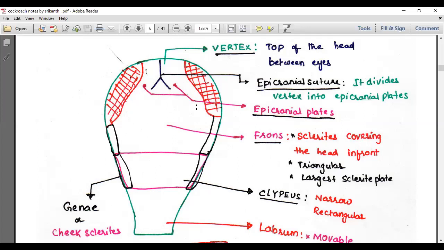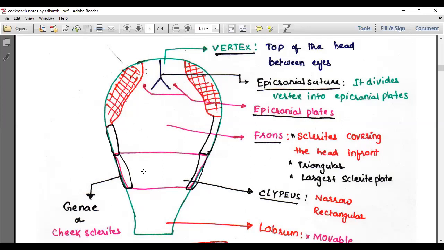They are called sclerites. So the frons, the sclerite plate covering the head in front, is almost triangular, like our forehead. The cockroach also has a forehead. It is the largest sclerite plate, as you can see in the diagram.